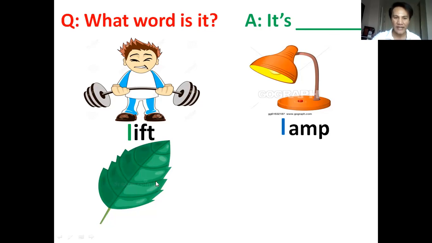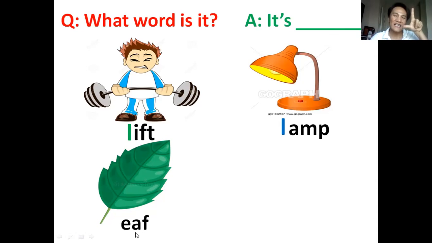Okay, the next is, can you remember what it is? What word is it? Okay, it ends with iv. Iv. So, what letter does this word start with? Letter? Very good.